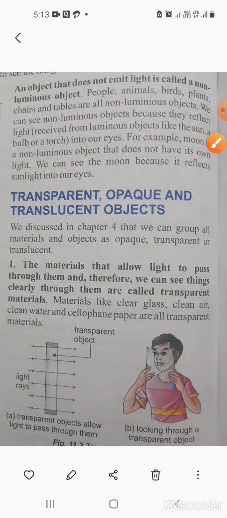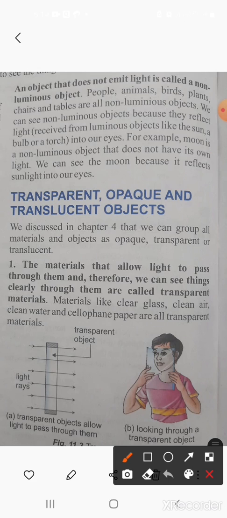Okay, just take a look here. An object that does not emit light is called a non-luminous object. It means that objects which do not have their own light are called non-luminous objects.